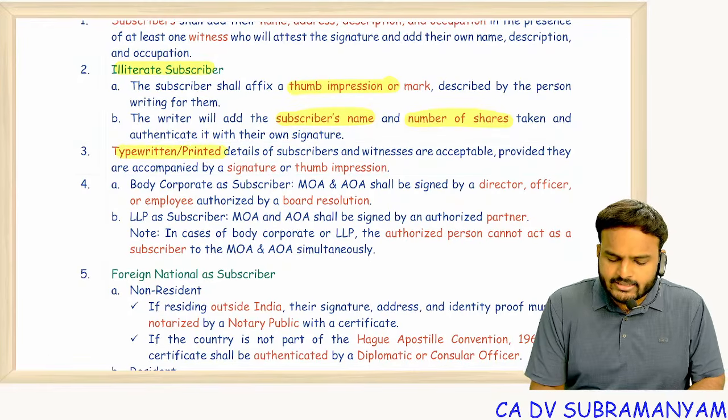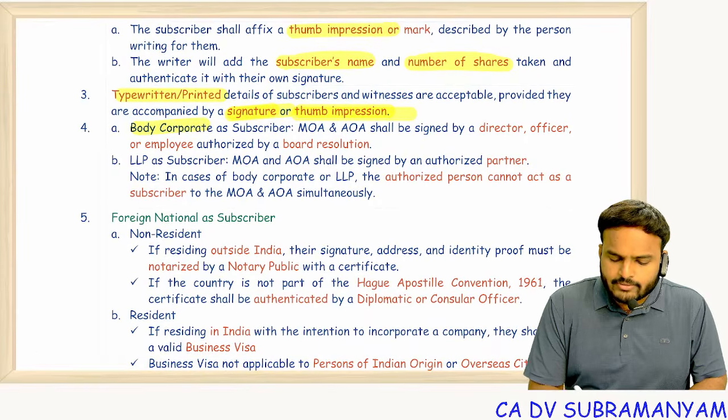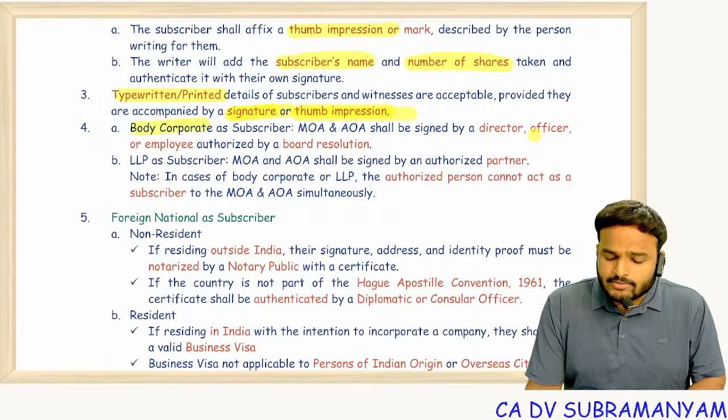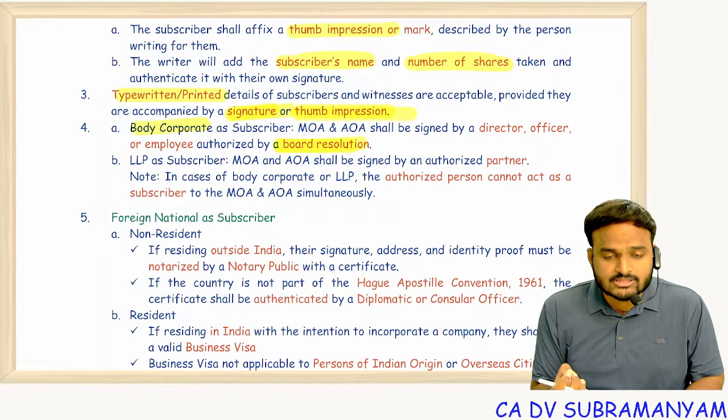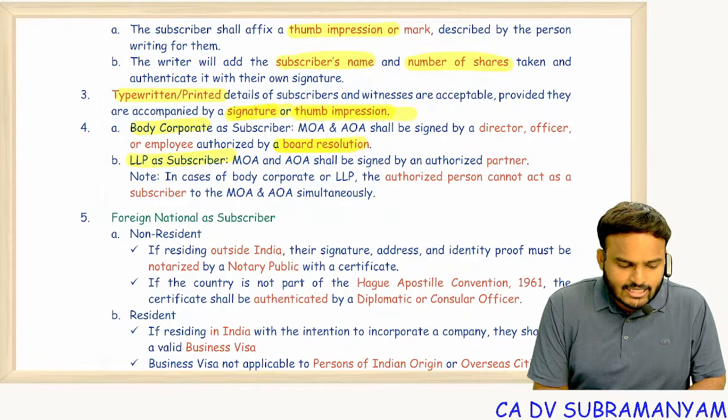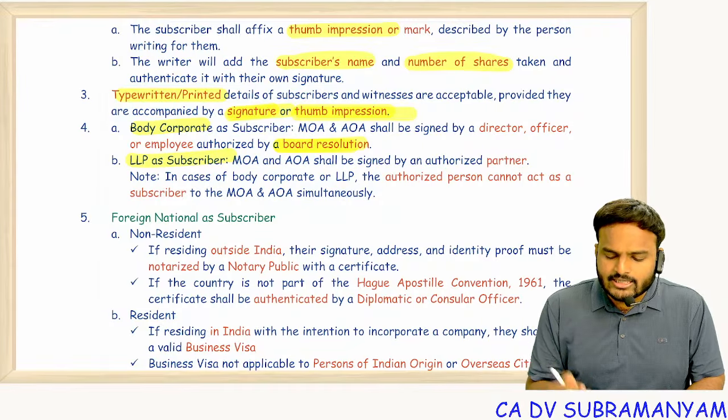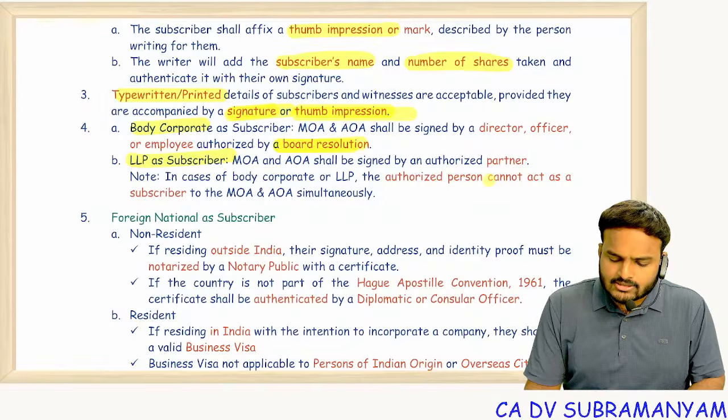Typewritten printed details, yes, accompanied by the signature or thumb impression. Body corporate: an authorized person, that authorized director. How does authority come? Through board resolution. LLP as a subscriber, how does authority come? With the consent of all the partners. You can see authorized partner.